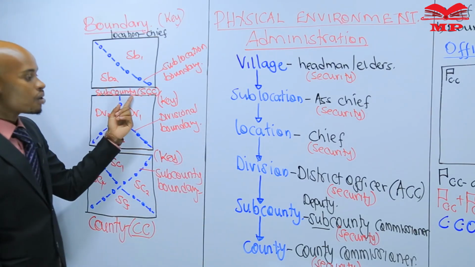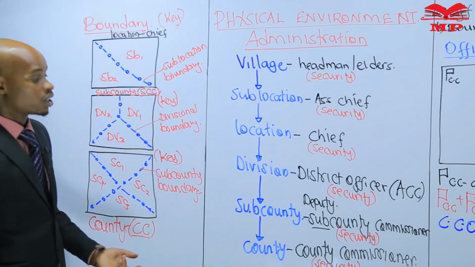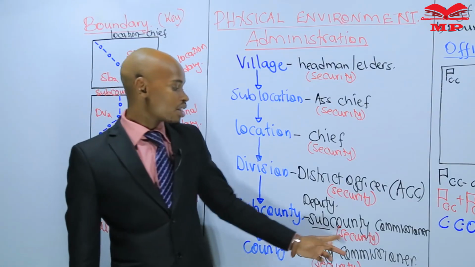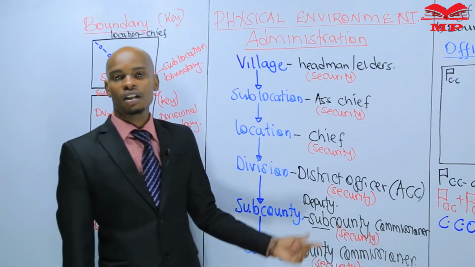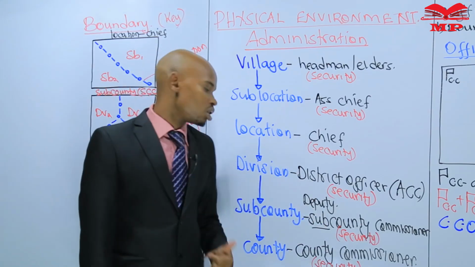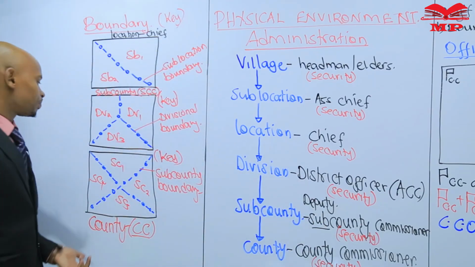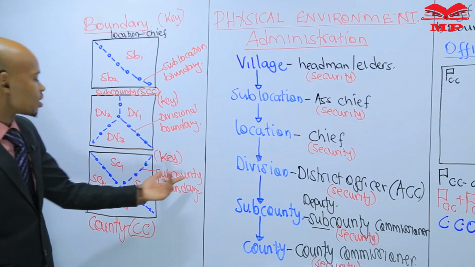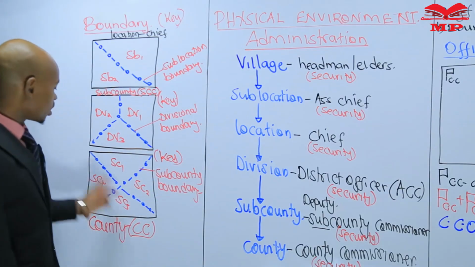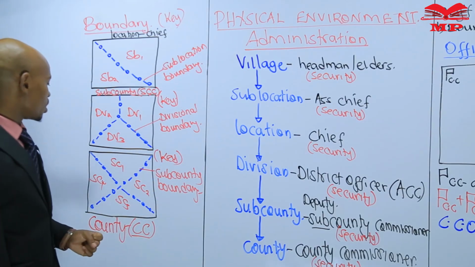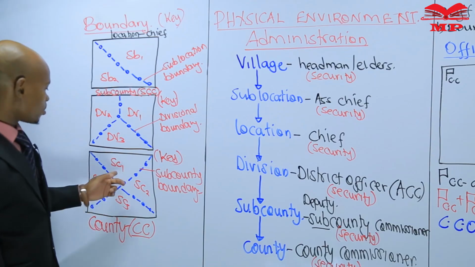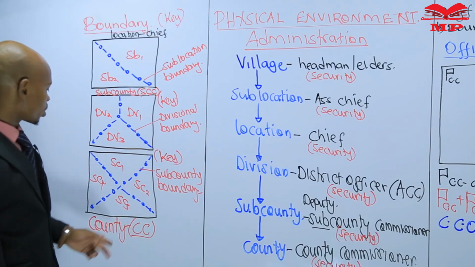Many divisions will go to a sub-county. So this area is a sub-county under a sub-county commissioner. And I've said he doesn't have to be a sub-county commissioner. Sometimes he will be a deputy county commissioner. And lastly, maybe this one is a sub-county boundary, dividing this area into 4 sub-counties: sub-county 1, sub-county 2, sub-county 3, sub-county 4.